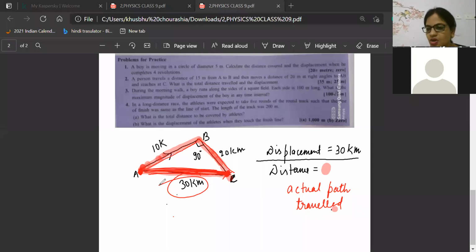Why displacement 0, beta? Because Jiva started from here, went to here, and returned back to A. So when he returned back to A, exactly what he did is, whatever he has covered, he is exactly going to the same point. So shortest distance is what?